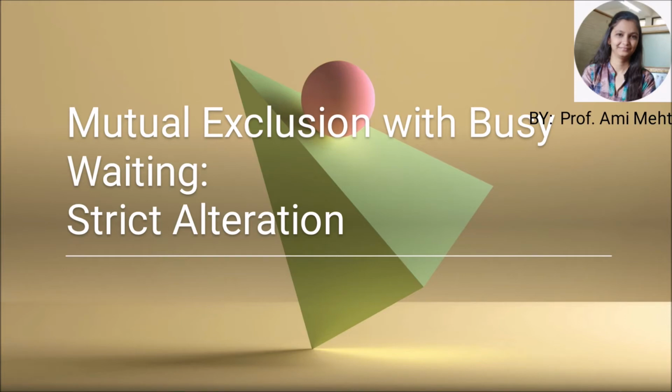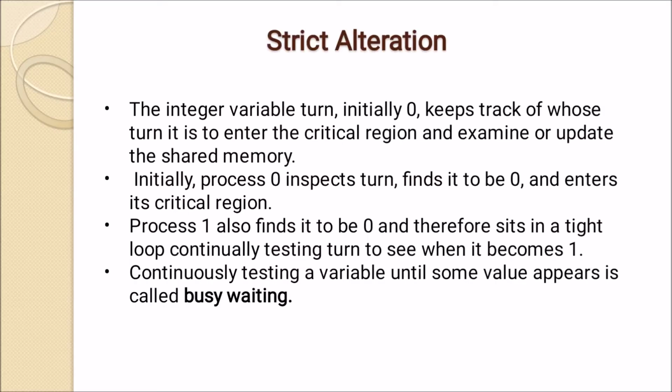One method is strict alteration. For this method, we take one integer variable, whose name is turn. We want that if one process has entered the critical section, something is on, and at that time no other process is executing the critical section.